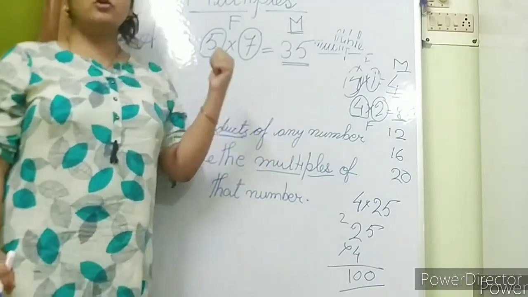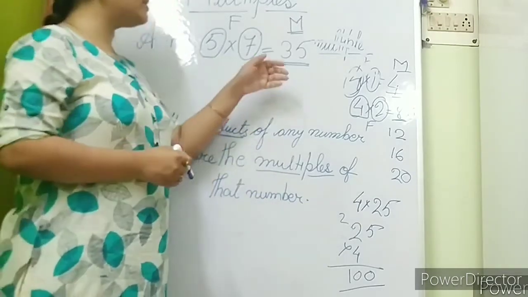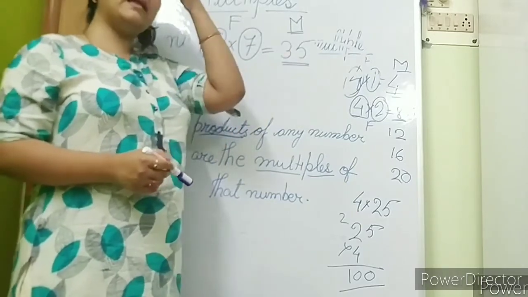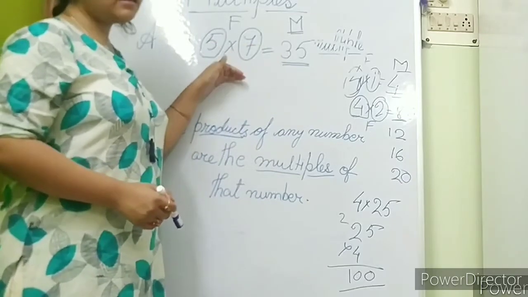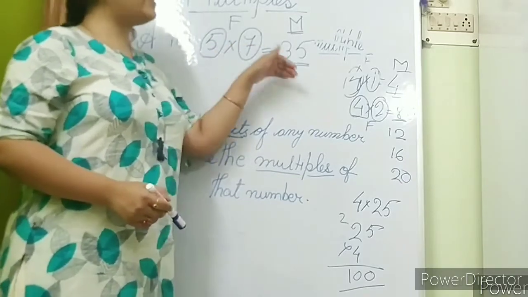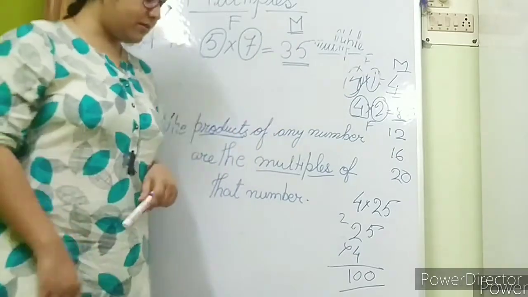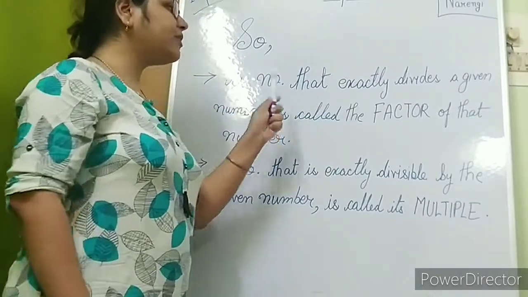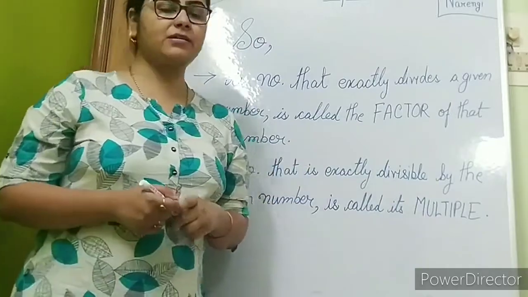Okay, children? So, whenever we have a number which is exactly divisible by any number, it is known as the multiple of that number, and the numbers which exactly divide any given number are known as the factors. I was saying that, this is what I was saying. A number that exactly divides the given number is called the factor of that number.